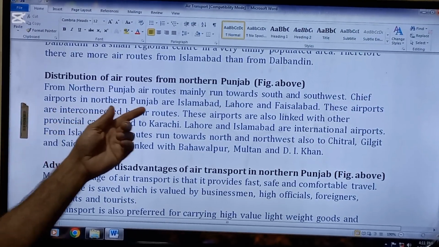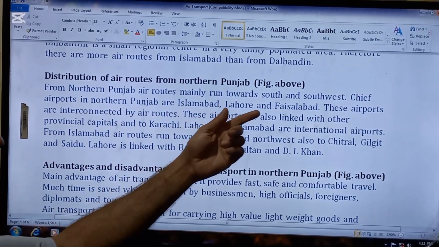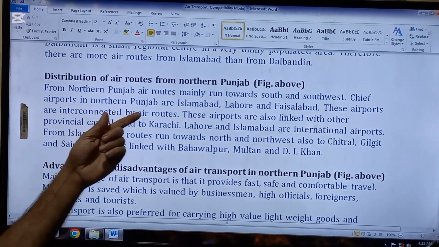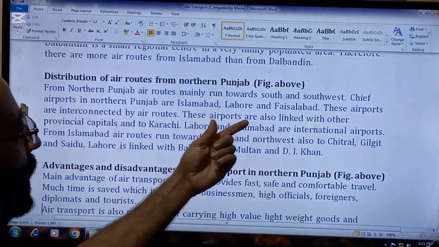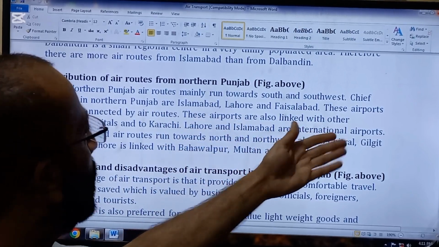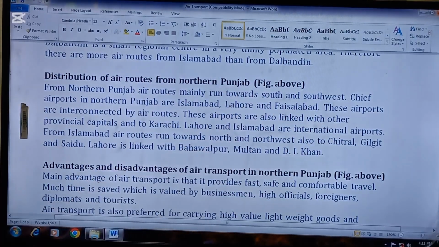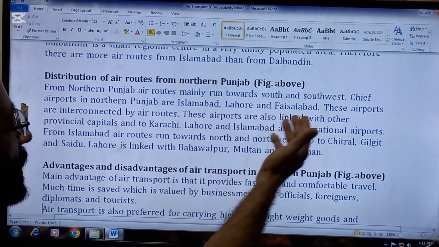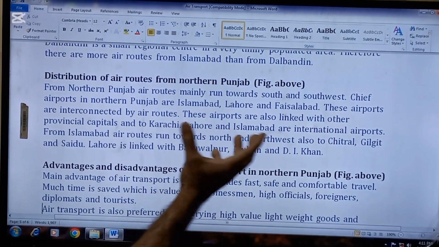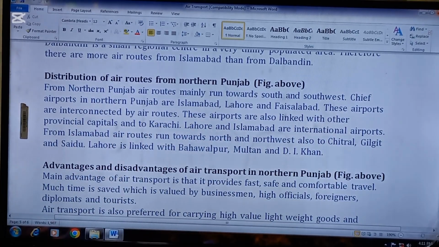From northern Punjab, air routes mainly run towards south and southwest. Chief airports in the northern Punjab are Islamabad, Lahore and Faisalabad. So बेटे ये आपने पॉइंट इस तरह से लिखना होगा क्योंकि आपने नॉर्दर्न पंजाब का बता रहे हो. तो नॉर्दर्न पंजाब में these are famous airports. These airports are interconnected by air routes. ये आपस में air route से connected हैं.